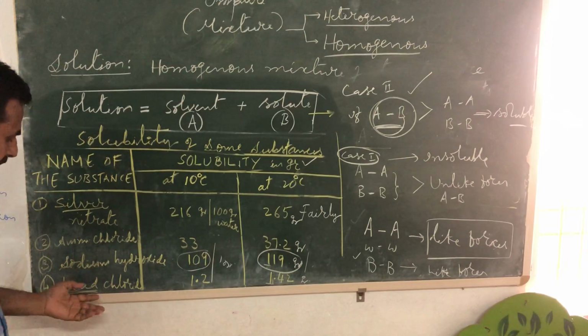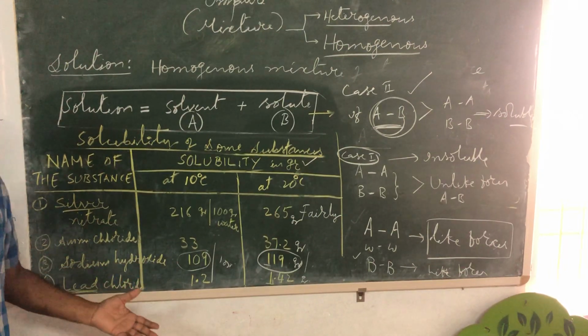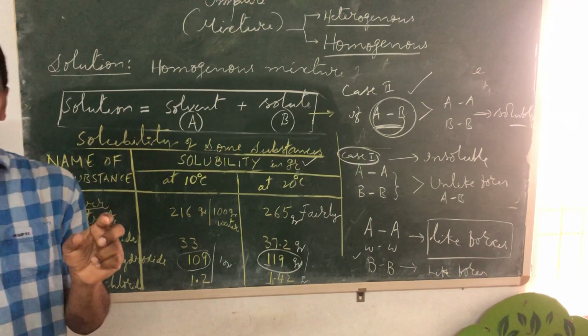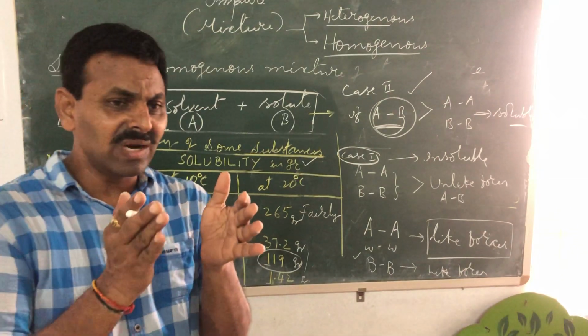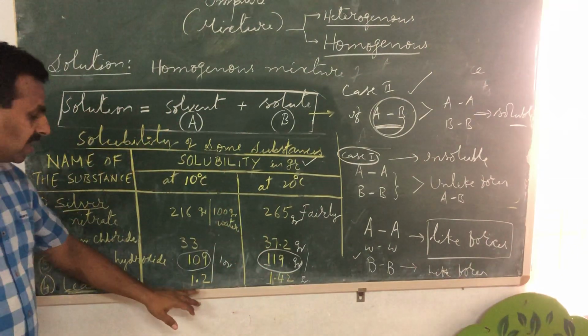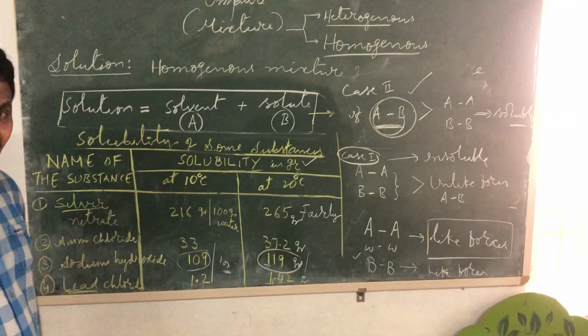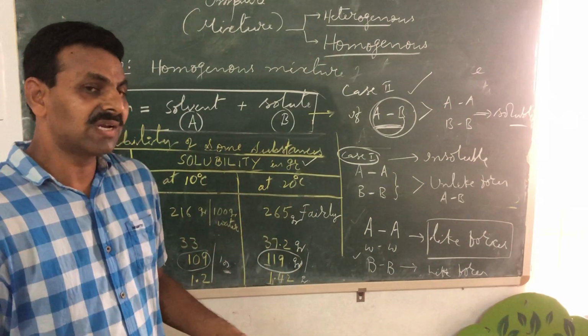Now, if I talk about lead chloride, it is partially soluble. I must use this word, partially soluble. Partially means only a little bit is dissolved in the same 100 gram water. So in 100 gram water, only 1.42 gram at 20 degrees Celsius you can dissolve.